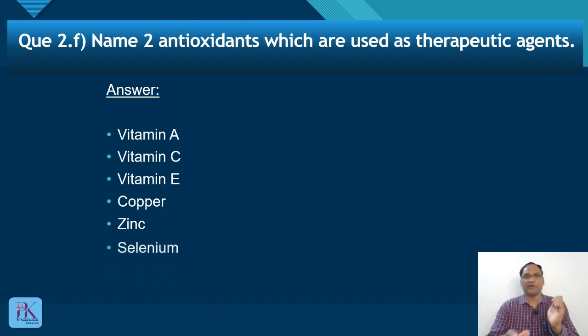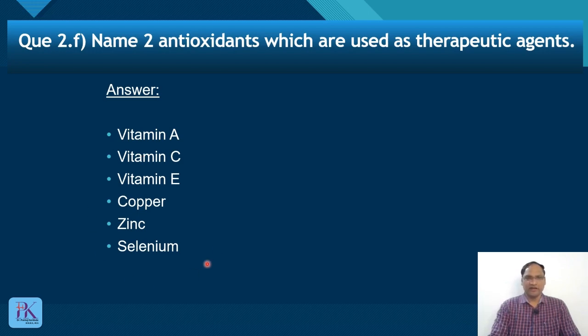Okay, next antioxidant is selenium. Selenium is present in glutathione peroxidase. Okay, and it is also used for the treatment of cancer or to prevent the development of cancers. Okay, so these are the antioxidants which are used as therapeutic agents. Most of you must be aware of all these antioxidants. You all know which are the antioxidant vitamins, how to remember? ACE. These are the antioxidant vitamins. Okay, so all of them are utilized as therapeutic agents, in the form of drugs.